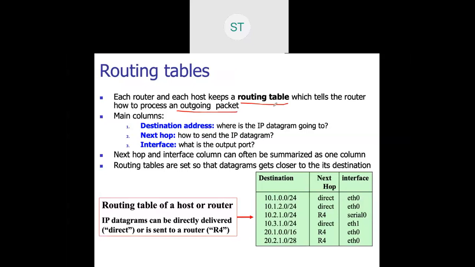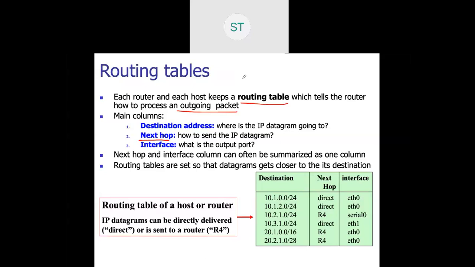Because of the destination address where the IP datagram is going to, the next hop will tell you how to send the IP datagram and at which particular interface or port. Okay, because a router comprises 16 ports, 32 ports, 48 ports, whatever the scenario.